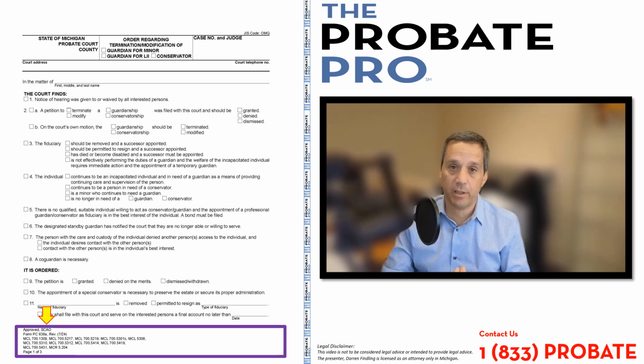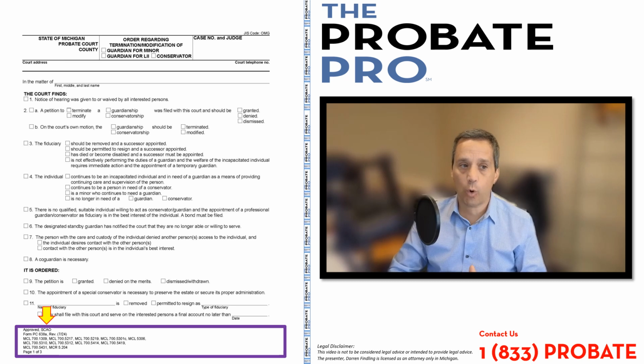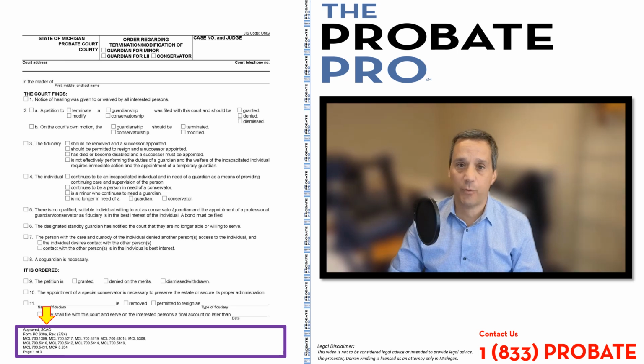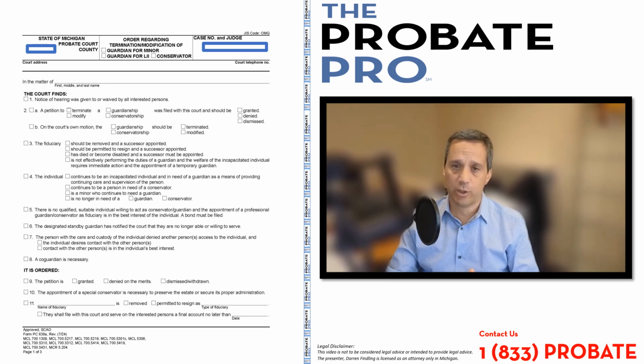Great flexibility for the use of this form, and it's used after the court has already ruled or adjudicated on the motion or petition that was filed before the court. As you can see from the top in blue, that is the identification of the county for the court. Top right is the case number and the judge. In the center square, there are click boxes for the particular usage.